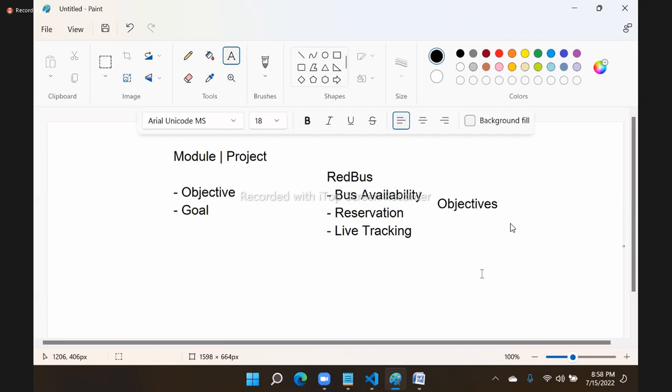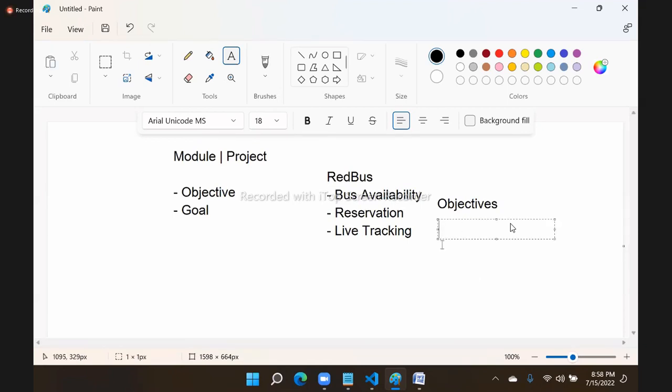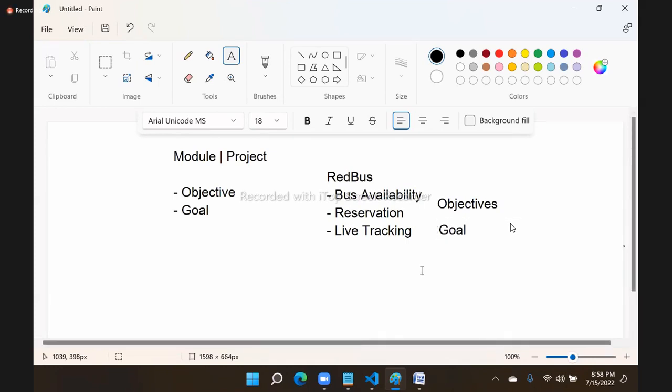And live tracking, okay, it's not working, fine. We have alternative things. Our driver will call them, or we will send an alternative SMS. Right? That's okay. If it's working very good. Now, this is not an objective. This is a goal. Modules are designed with certain objectives and you must achieve them. Compulsory. Otherwise, project fails.